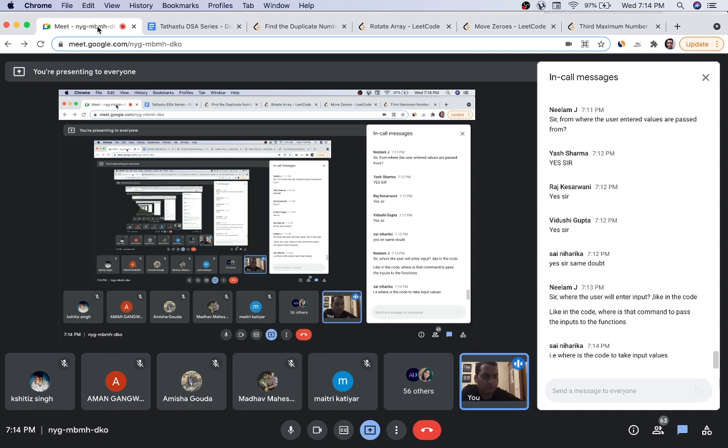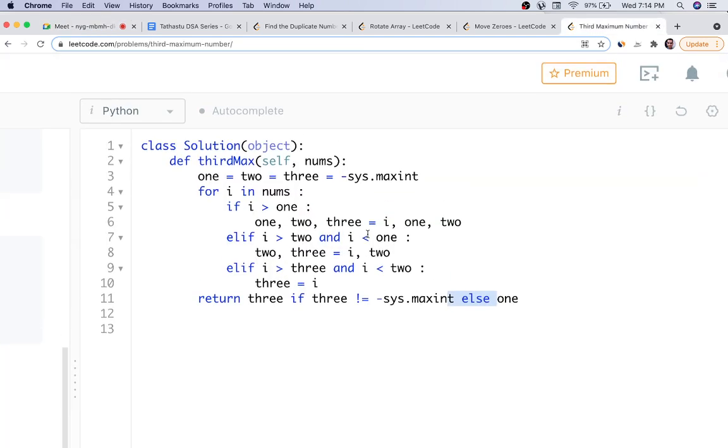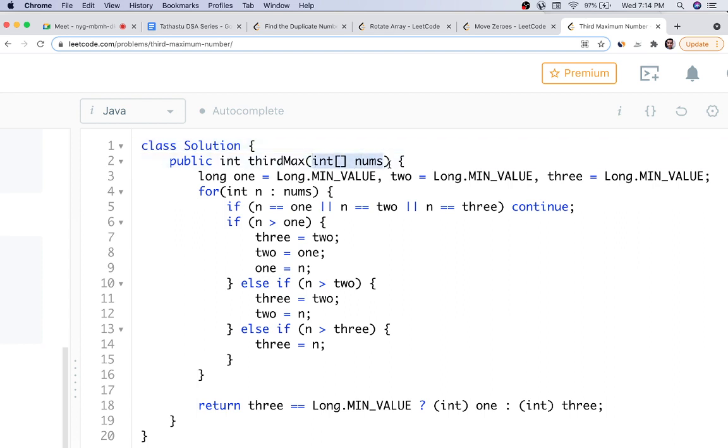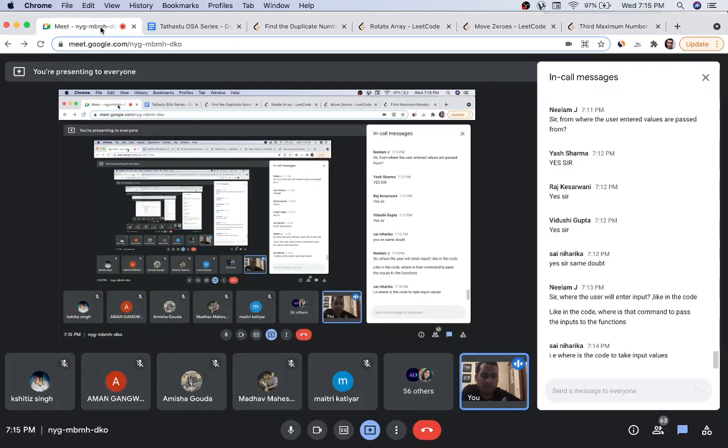Where is the code to take input values? It's by default provided by LeetCode to you. You don't have to take the cases, you don't have to take the input. You just have to see what values are provided to you as a parameter here, what is the return type, and you just have to return it in the same format. So don't worry about that. LeetCode is a different platform where you don't have to worry about taking input from the user.